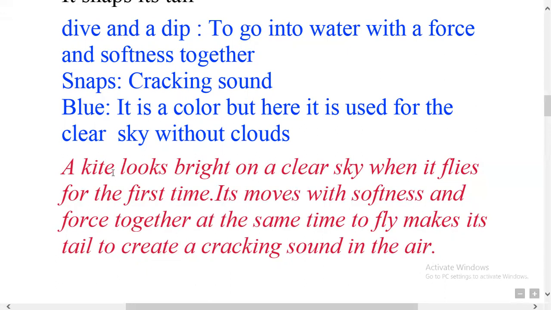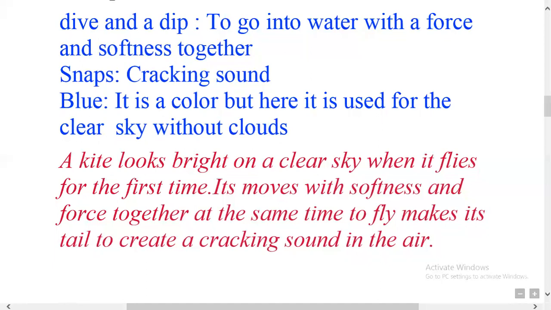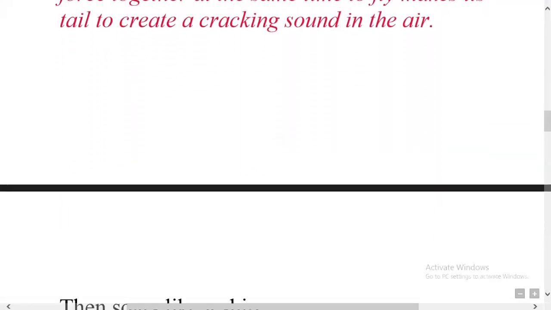So a kite looks bright in a clear sky. When the sky is clear, that kite looks bright. And when it flies for the first time, it moves with softness and force together at the same time. The tail, the end part of the kite, creates a cracking sound in the ear. If you have noticed a kite flying, then you can understand the thing. Now come to the next lines.